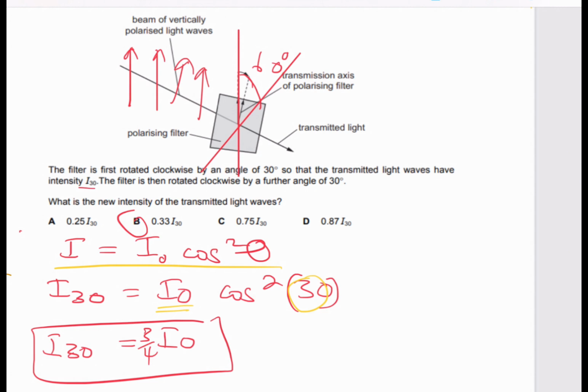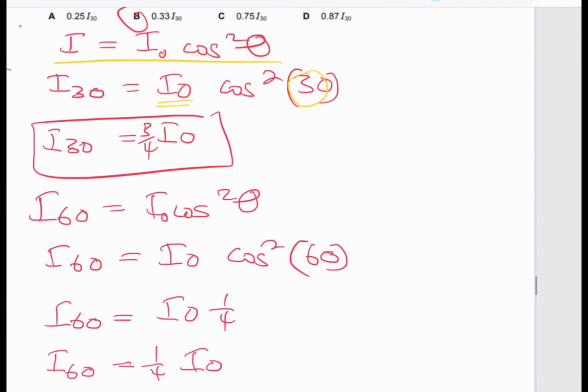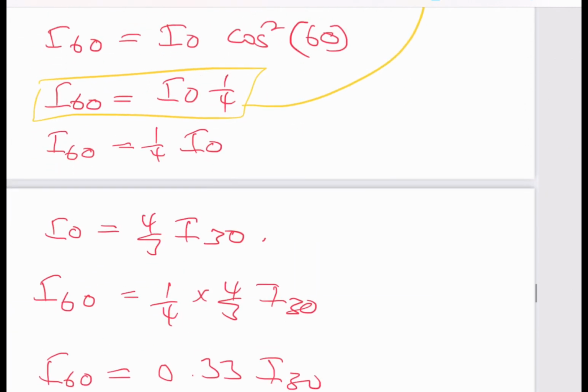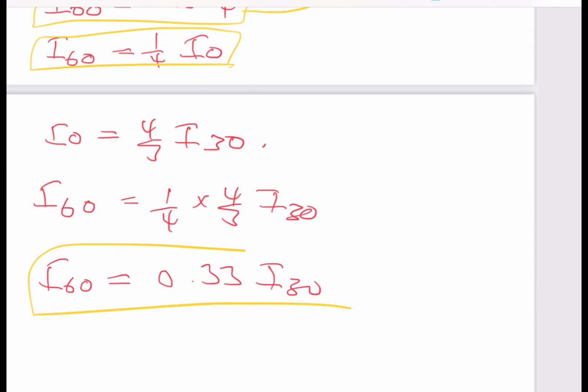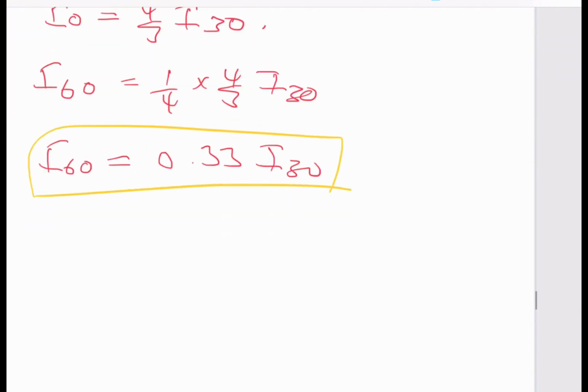If it's at 60, I60 would be I0 cos squared of 60. So I got I60 in terms of I0, but I already know what I0 is from this expression, right? Since I had that expression, I was able to express I60 as a quarter of I0, and get the value of I60 to be 0.33 of I30. So basically, this is a bit about Malus's law.